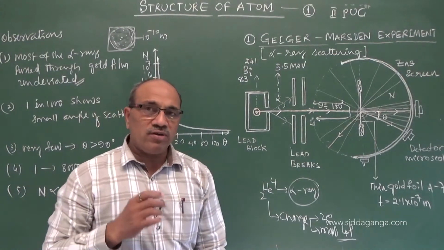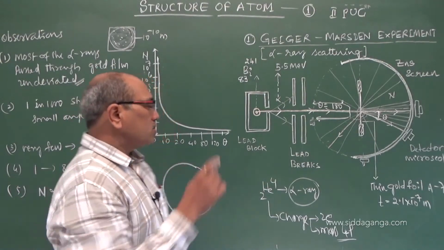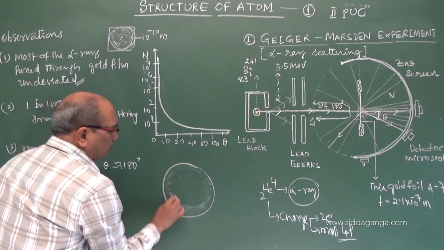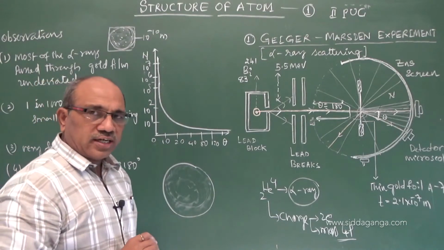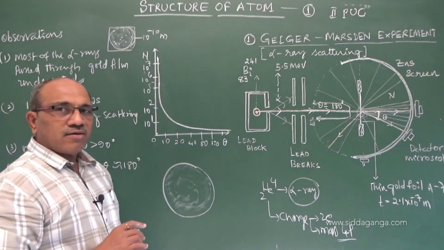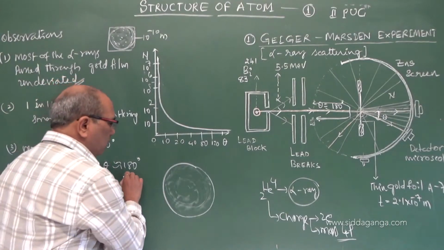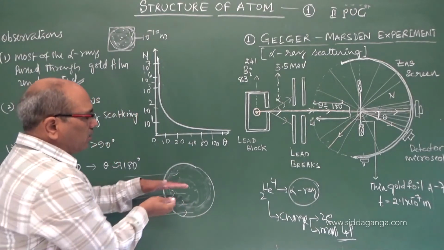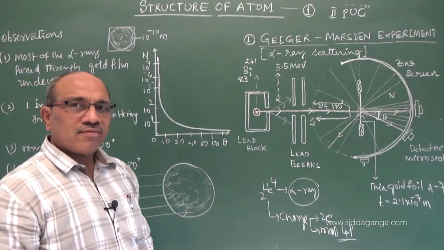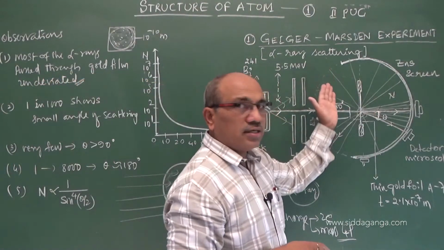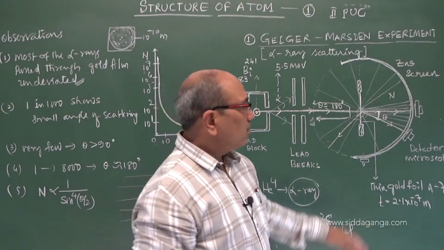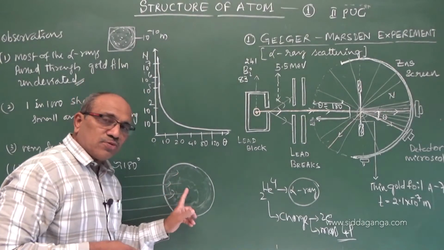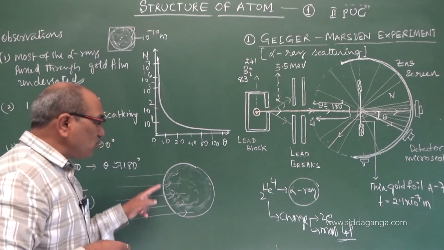Why are you thinking so? The question arises. Suppose you think like J.J. Thomson, that the positive charge is uniformly distributed in the atomic dimension. Then every alpha particle striking at different positions should scatter uniformly. There would be no different angles of scattering and different numbers, as we see. So why is that happening? Because the positive charge is not uniformly distributed.